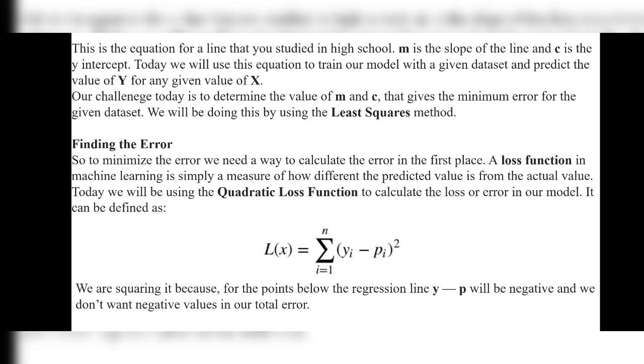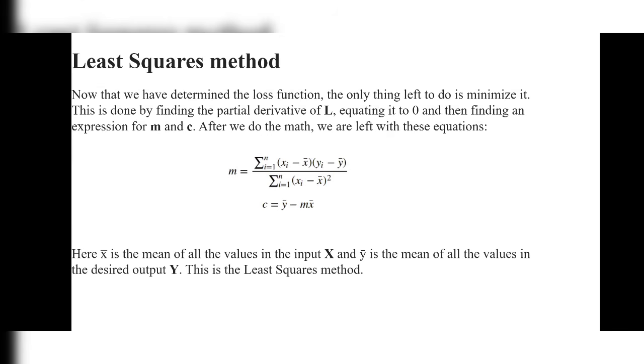Why are we using the square? To reject the values in the negative. If we get any negative values, we are rejecting that. Okay, we are squaring it because for the points below the regression line y minus p will be negative and we don't want negative values in our total error. Don't worry, by seeing the image we can understand this formula at last.